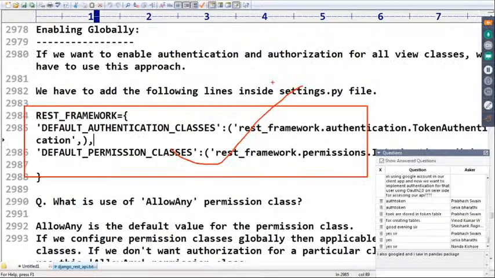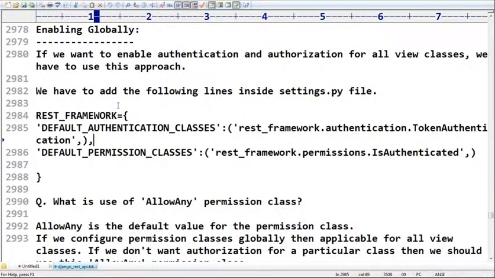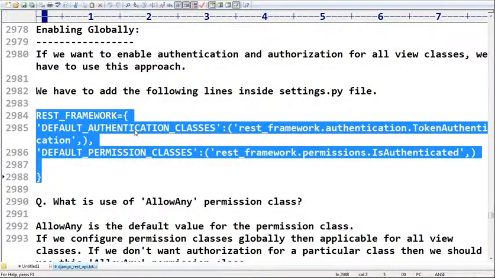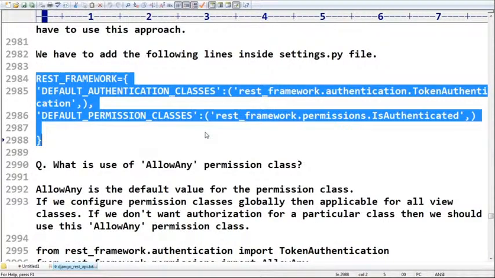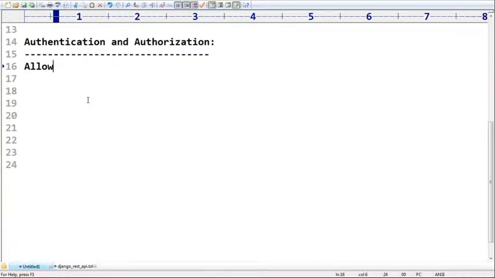Next, there are multiple permission classes available. Sir, I will remember, right? Is authenticated, or is authenticated or read only, something like that. So what is the use of AllowAny? Sir, what is the meaning of AllowAny? Anyone, can you please tell? If I take AllowAny as the permission class, any person is allowed to access. That is the default permission class. Any person, so no need to pass the token. Not required to authenticate. Any person is allowed to access.